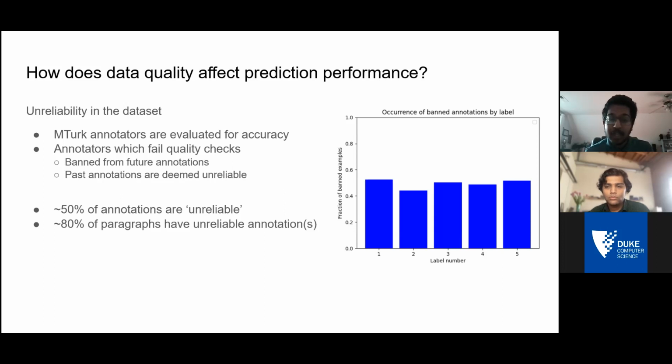However, the issue with this approach is that around half of the annotations we have are unreliable. As you can see in this chart that shows, for each taxonomy label, the occurrence of banned annotations, this is a problem that extends throughout all taxonomy labels. It's not unique to just one. Throughout, around half of the annotations we have to work with are unreliable. Because each paragraph has 5 taxonomy labels, around 4/5 of the paragraphs that we have contain at least one unreliable annotation. So that means 80% of our paragraphs are working with unreliable annotations at some scale.